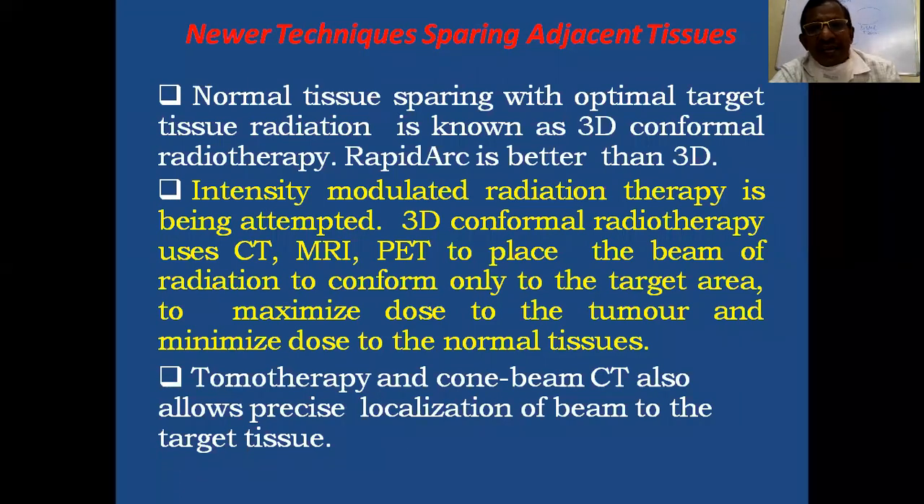Tomo means slice. So the beam is placed precisely on one slice, specifically one slice of the tumor tissue, so that the maximum optimal target tissue is irradiated. It is also to give the optimum irradiation to the tumor tissue while sparing the normal tissues.